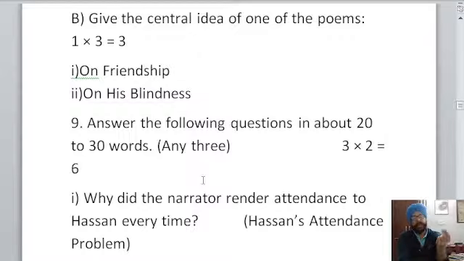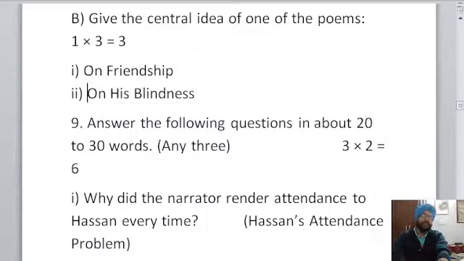So write it down, take 2-3 minutes or 4 minutes and write the central idea in your notebooks, so that you can get enough practice of the central idea as well. So write both the central ideas in your notebooks of both the poems on friendship and on his blindness. Then we would go for the short questions of literature. You can write long questions. We would discuss. Then we would just do the scoring and end the session as well.